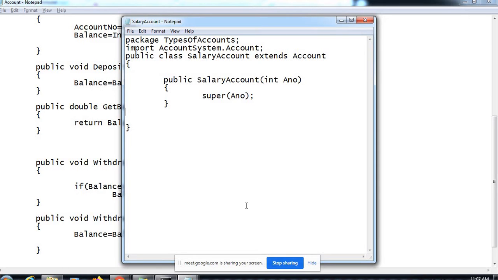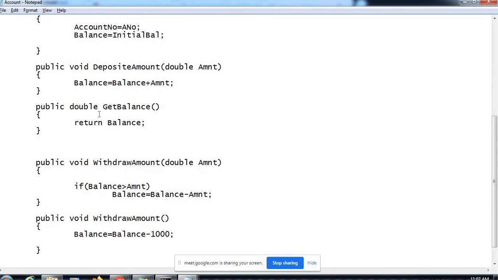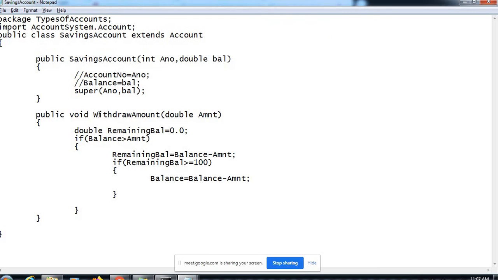But when do we need to use it? Let's understand now. The account class is representing a generic account entity, not a specific one. Salary account is specific, it has got its own rule. It is a type of account. The savings account is also a type of account, but it has got its own rules as well. Being a type of account, this entity has its own existence, which can be derived according to the rules and regulations, right?